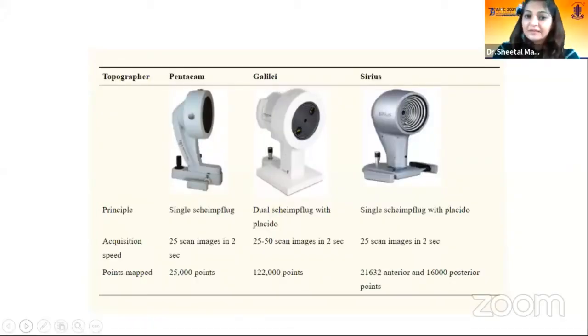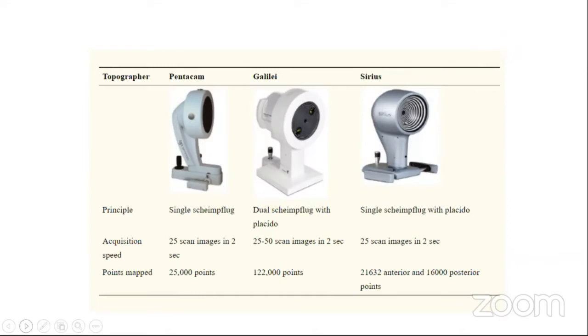Okay, so we all know that Pentacam, Galilei, and Sirius are the topographers currently used in practice, Pentacam being the commonest worldwide.